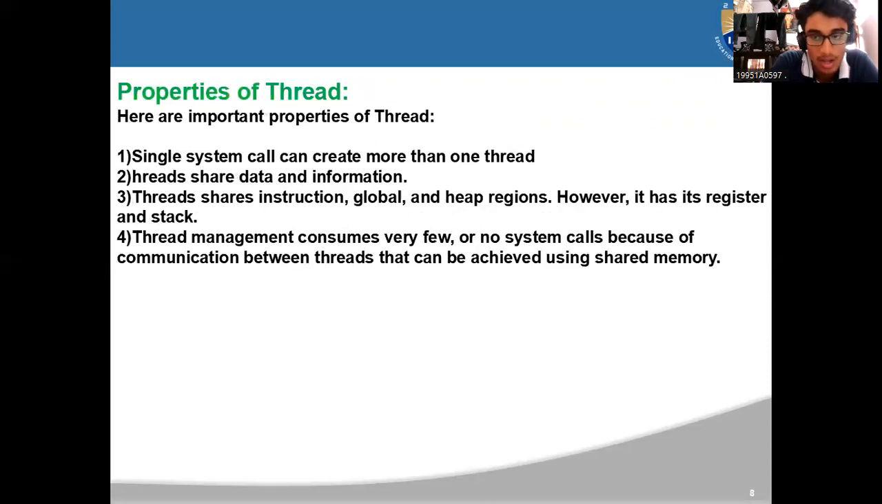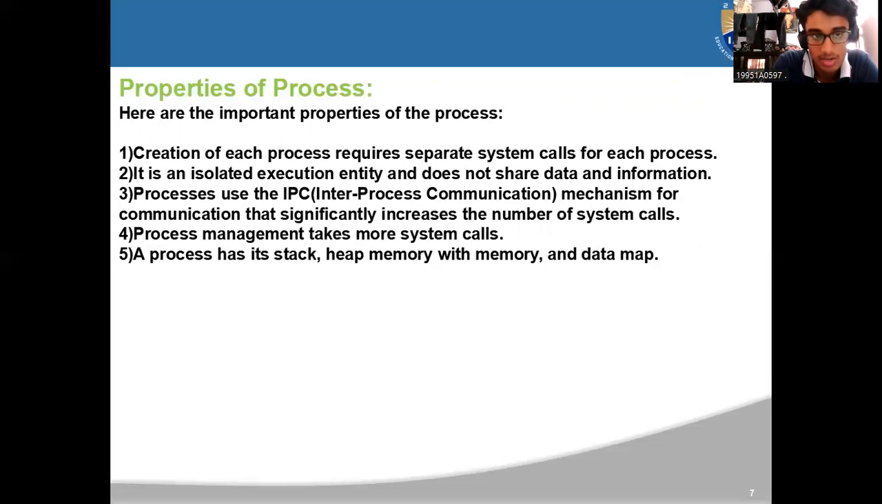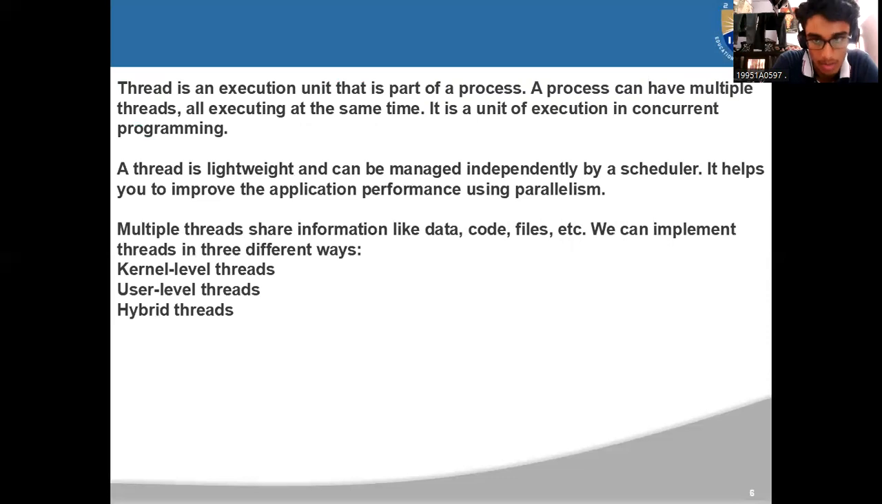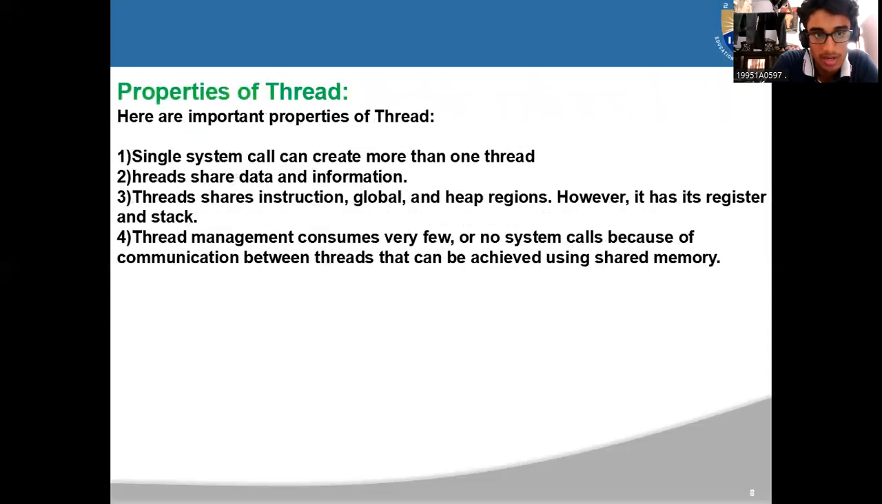Properties of a thread. Here, a single system call can create more than one thread. Threads share data information, and threads share instruction, global and heap regions. However, each has its own register and stack. Basically, thread management consumes very few or no system calls because the communication between the threads can be achieved using shared memory. Basically, a thread is an execution unit that is a part of a process. A process can have multiple threads, all executing at the same time. So it is a unit of execution in concurrent programming.